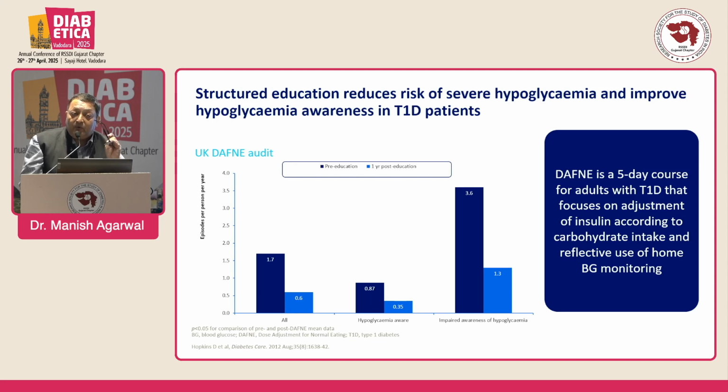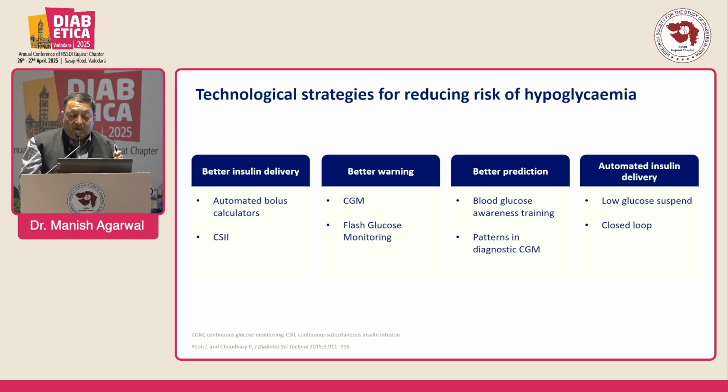Before starting a basal bolus dose or pre-mix insulin, we should educate for 5 days, and we should teach how to calculate with carbohydrate counting and the insulin ratio, which is a must. Technologically, for better insulin delivery, now we have very good insulin analogs, various insulin pumps, CGM plus glucose monitoring, better blood glucose awareness training, education, pattern diagnosis of CGM, and automatic insulin delivery, low glucose suspend and closed loop.